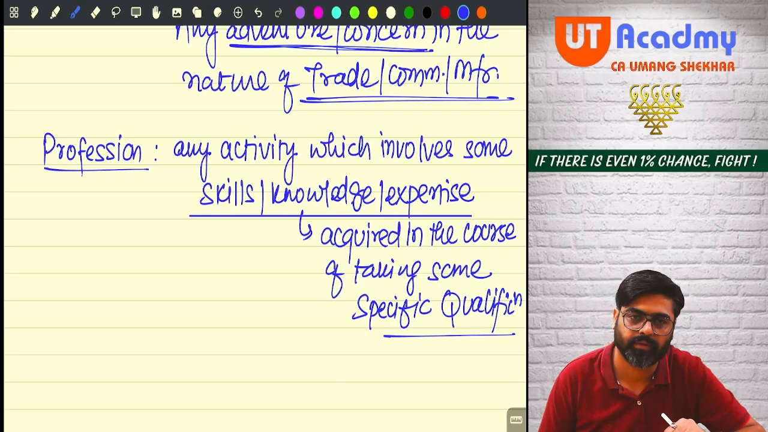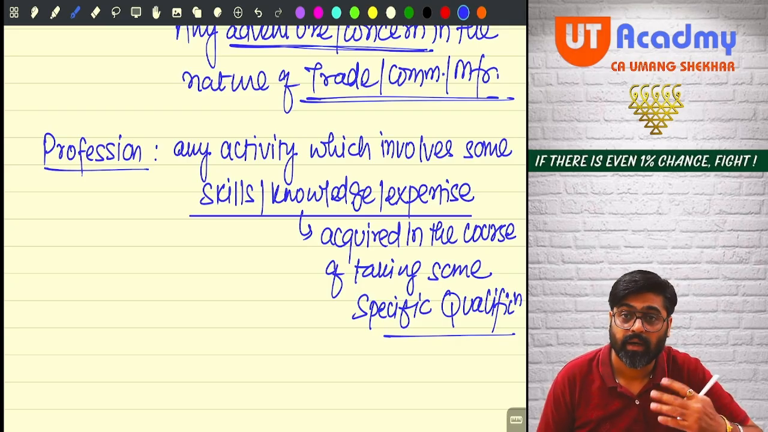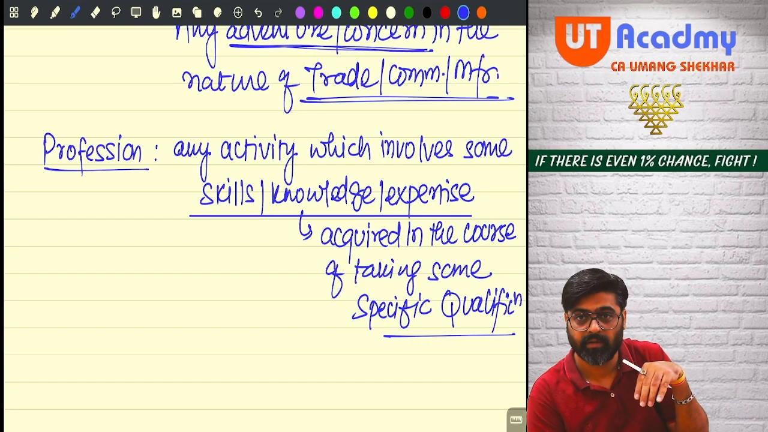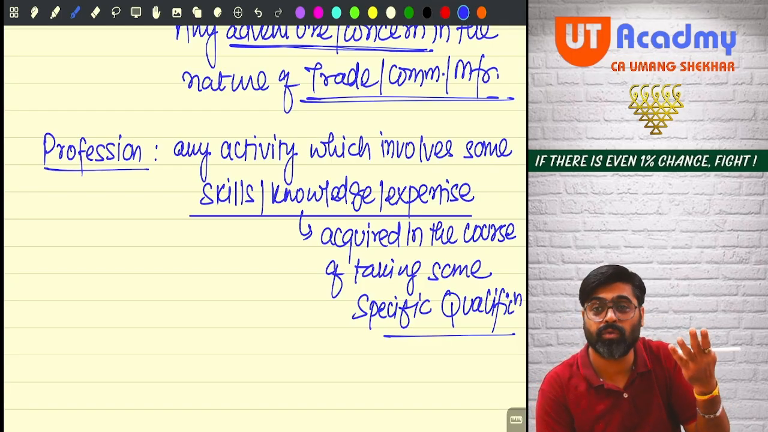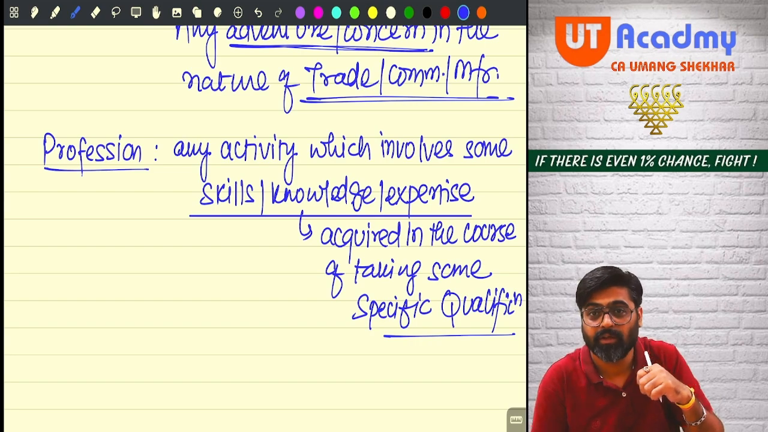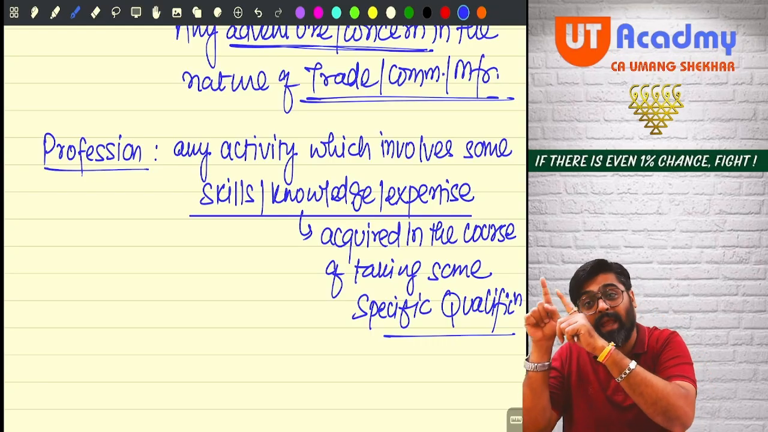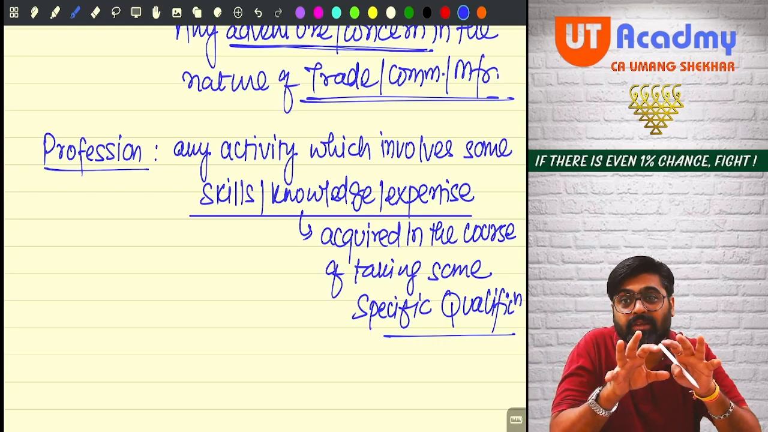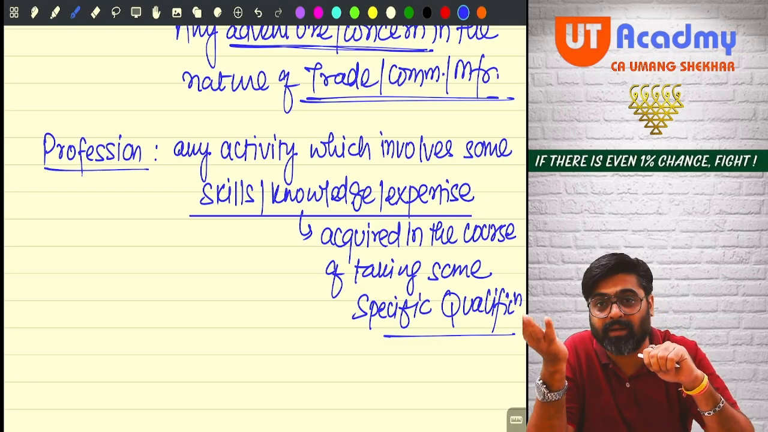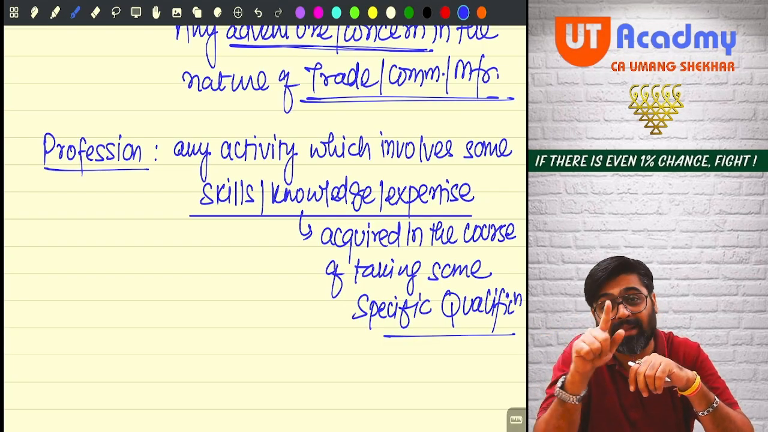Yes, very good, Kaushik. Kaushik also gave me some examples. Doctor is there, chartered accountant is there, lawyer is there, company secretary is there, engineer is there, architects are there. They are what? Specific qualifications have been taken. But while studying for obtaining those qualifications, you acquire these types of skills, knowledge, expertise. And now in any activity, if these skills, knowledge or expertise is required to be implemented, then that activity becomes